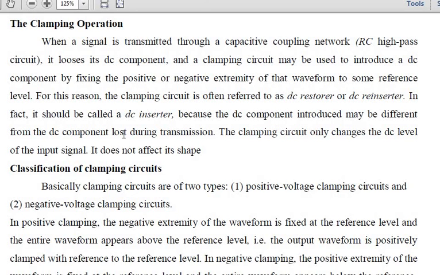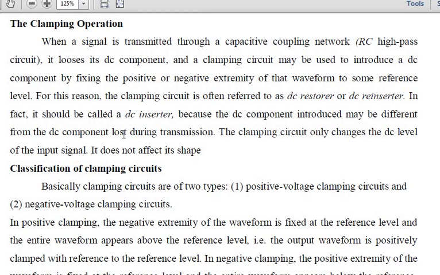It will be similar to your RC high pass circuit, because in this coupling network we lose a DC component, and this clamping circuit is used to introduce a DC component by fixing the positive or negative extremity. It means your positive and negative peak will be fixed. Only your DC component is introduced. That's the reason we call it a DC inserter or a DC restorer. Your shape will not be disturbed.